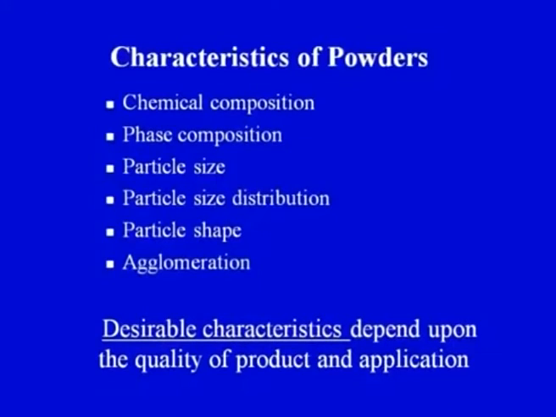For example, chemical composition, we would like to have a very high purity chemical composition of our ceramic powder, which is going to be converted into the ceramic product. Phase composition, we may require a single phase composition only, multi-phase may not be desired. Then particle size, we can have a coarser particle, we can have a finer particle. For high end applications, in many cases we may advocate the use of the fine ceramic particle, that is, particle size should be less.